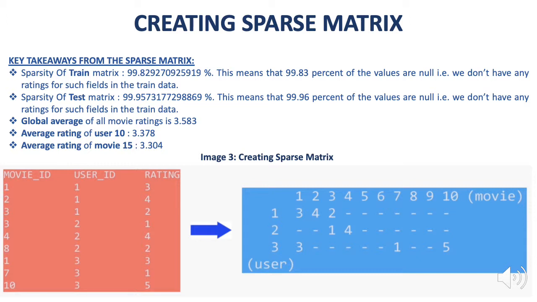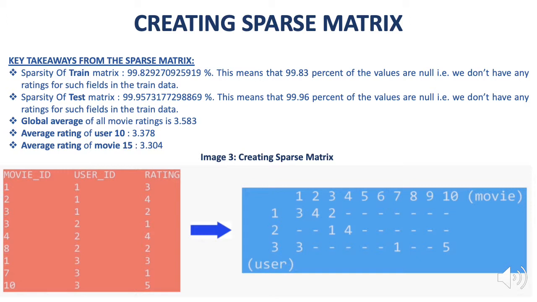Now from this matrix I calculated three basic descriptive statistics: the global average, the average rating of a particular user, and the average rating of a particular movie, as shown in the presentation. The global average for all movies was observed to be 3.583. For a particular user with user ID 10, the average rating which the user gives to each movie is 3.37.